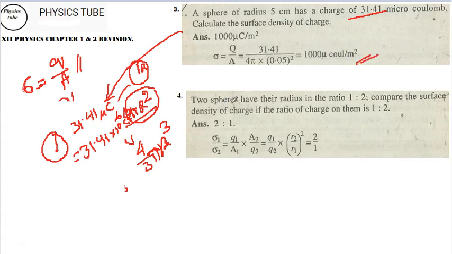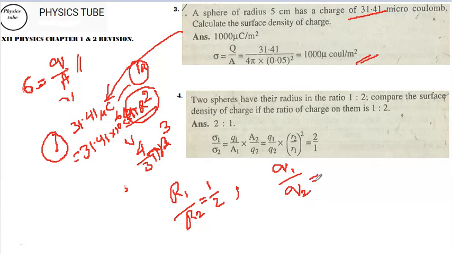Now another type: two spheres have radii, indirectly they are saying, r1 and r2 in a ratio of 1:2. Compare the surface charge density if the ratio of the charges in them is given. So what they have given is r1 by r2 is equal to 1 by 2, and also q1 by q2 is equal to 1 by 2.